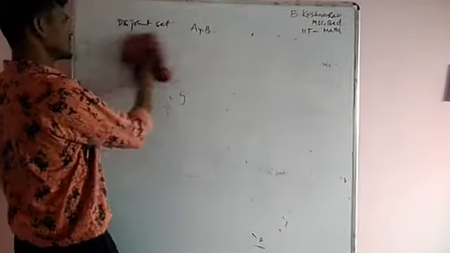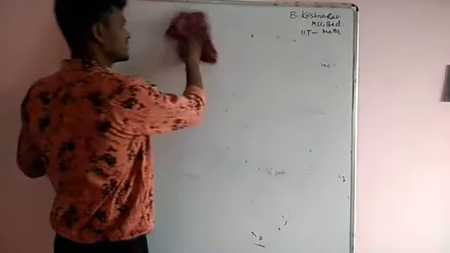Okay, this is the first part. The next part is Venn and Euler diagrams, and that is the next class. Thank you.